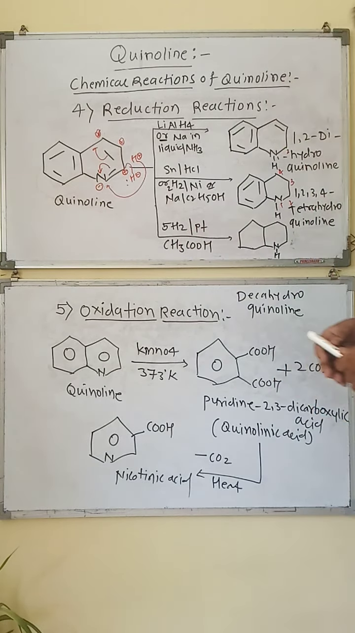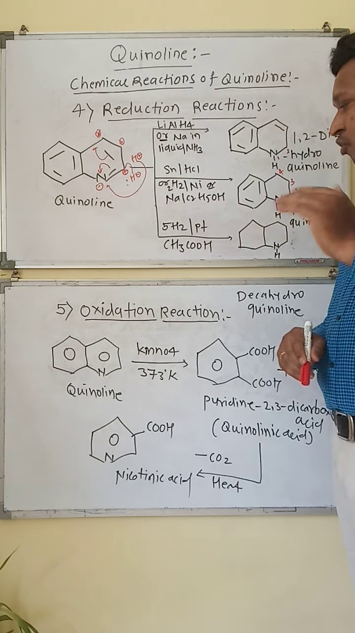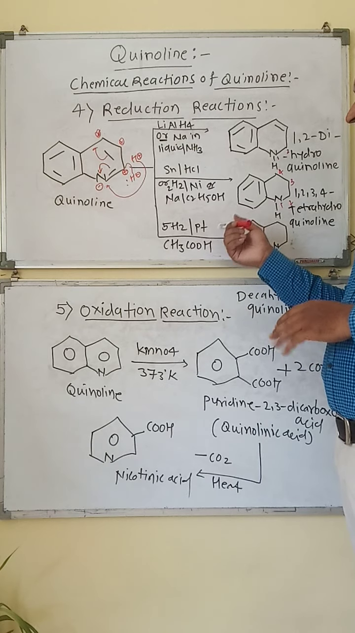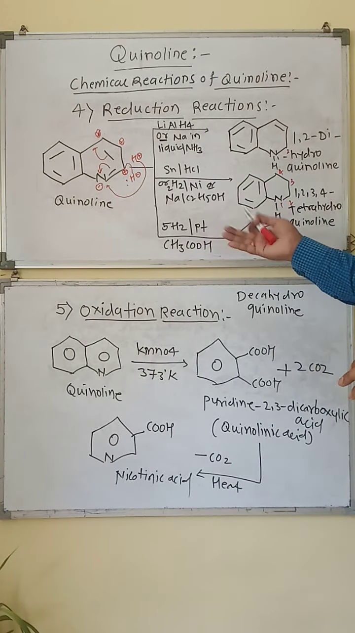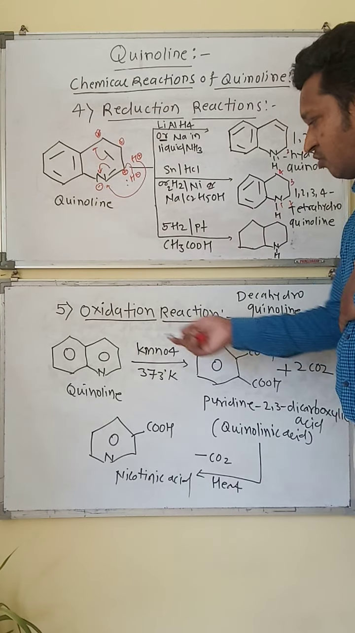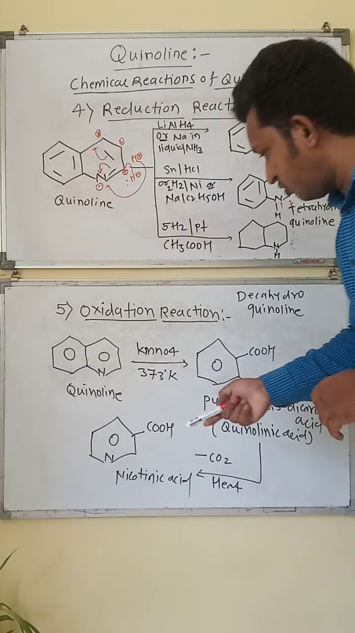Now the next reaction is the oxidation type of reaction of quinoline. Oxidation means addition of oxygen and removal of hydrogen. Reduction means addition of hydrogen and removal of oxygen. They are the opposite of each other. So next are the oxidation reactions of quinoline. Oxidation means addition of oxygen and removal of hydrogen. Let's look at an example.